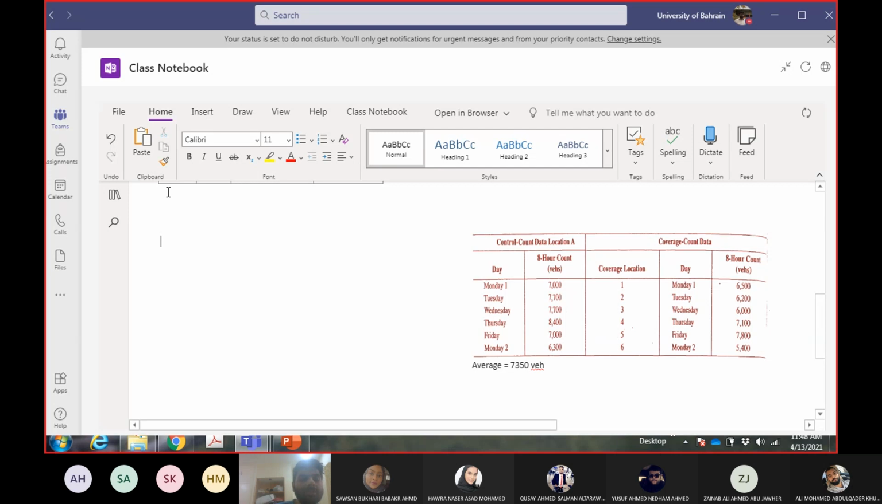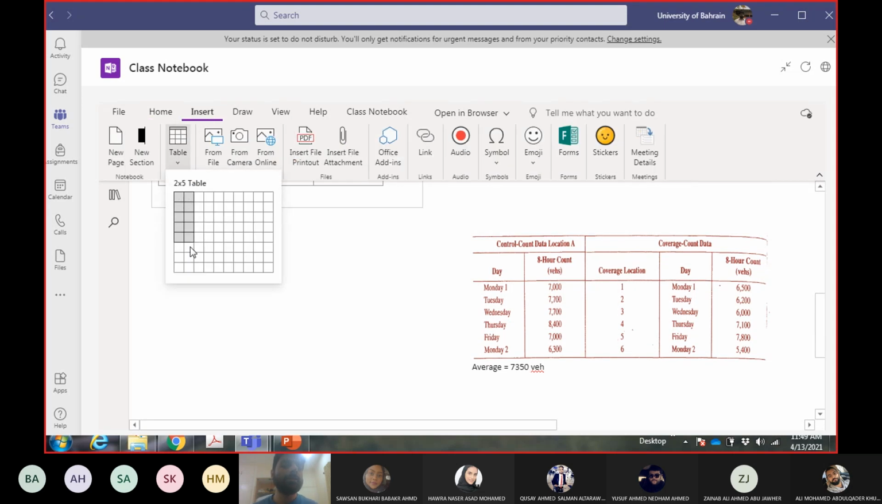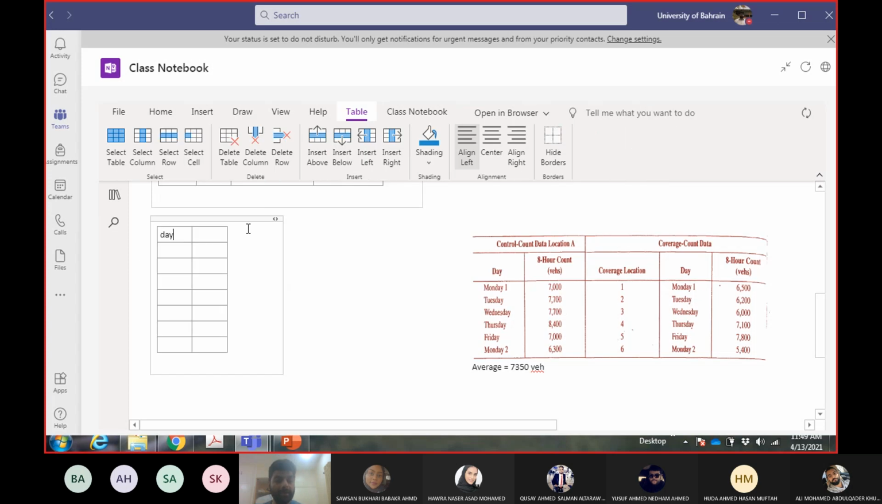Okay, what is an adjustment factor? Adjustment factor is the ratio of the average upon the count of the day. So if you need the adjustment factor for Monday, you will divide the average by the count of Monday. If you need the adjustment factor for Tuesday, you will divide by the count of Tuesday, and so on. Okay, so let me make a table here. We have the day and we have the adjustment factor.